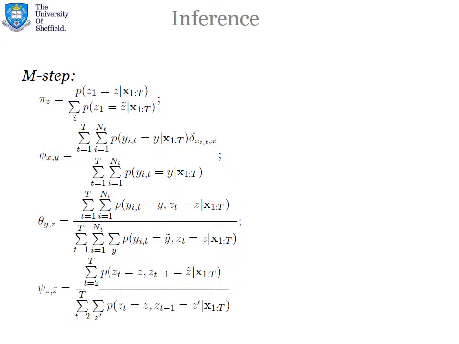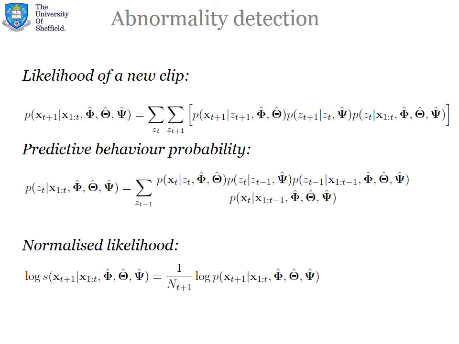On the M step, we estimate the model parameters with the help of the values calculated during the E step. Once we have the estimates of the model parameters, we can calculate the likelihood of a new clip with the help of these predictive behavior probabilities by this recursive formula. In order to compare clips with different lengths, we divide the likelihood by the clip's length.